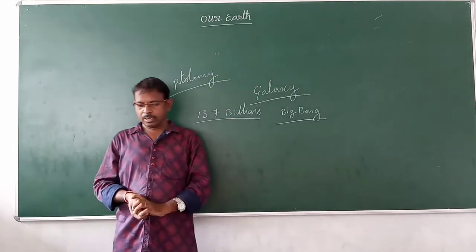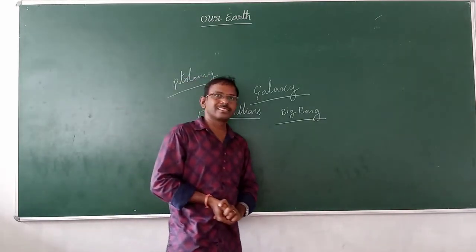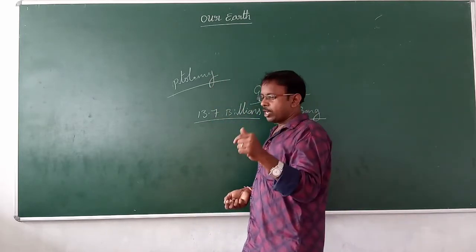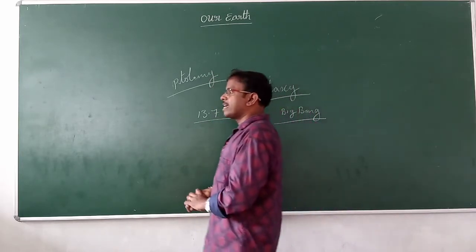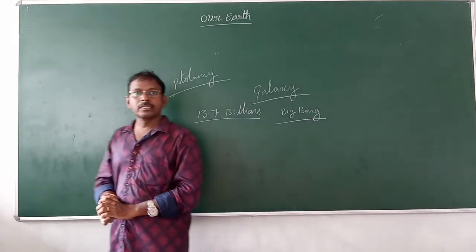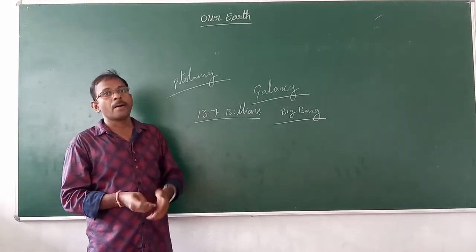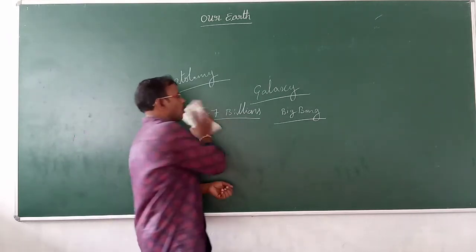So this is about our universe, the sun, the planets and the Earth. In that, we will see Earth as a planetary body. Earth is one of the planetary bodies. What about the Earth?